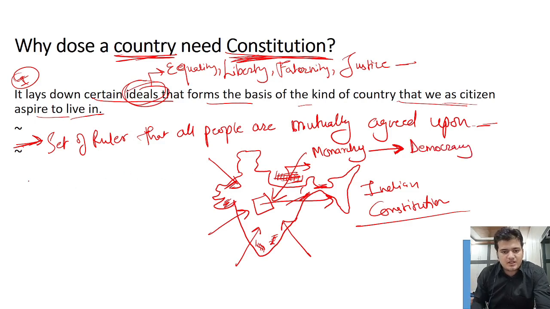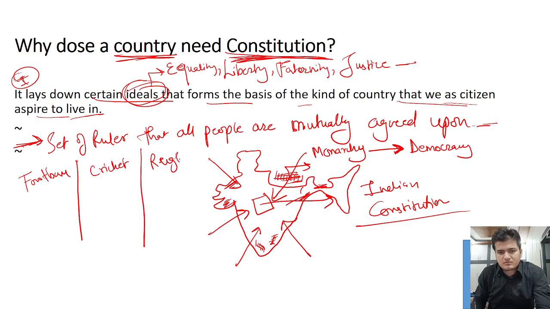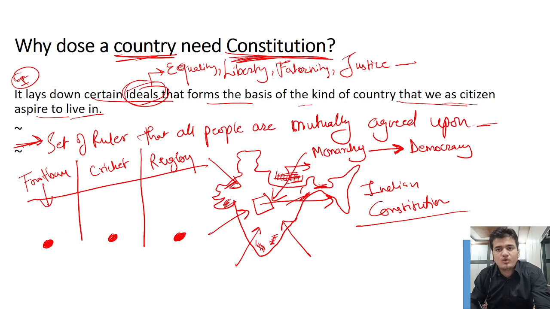It's like some games like football, cricket, or any other game like rugby. All these games have a ball in the center, but if the rules change, then the whole nature of the sport will change.